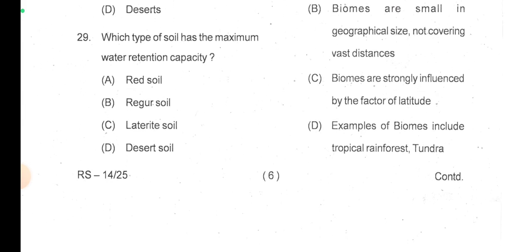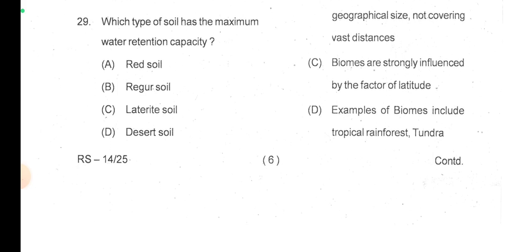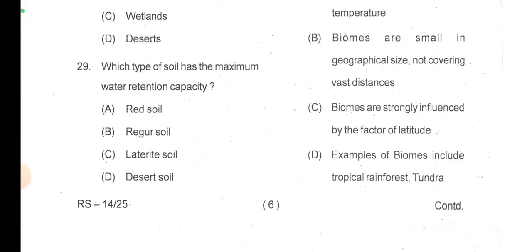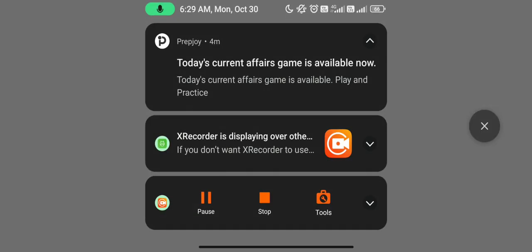Which type of soil has the maximum water retention capacity? So again here I think red soil will be the right answer, but I did not get any specific answer on this question, like a table of soil types and their water retention capacity. So I did not get such anything like that.